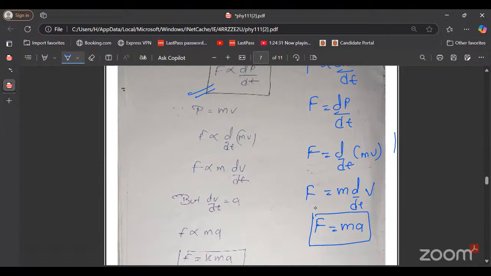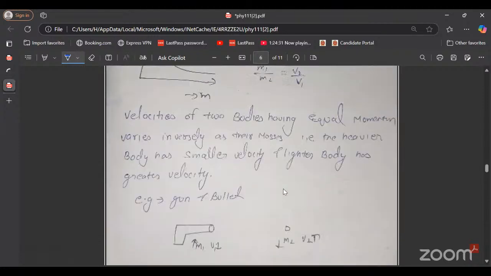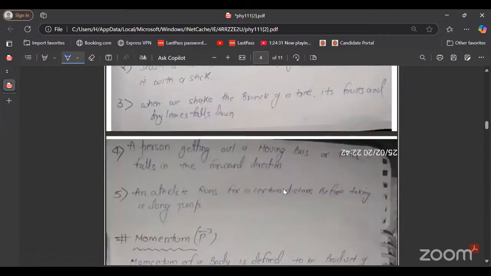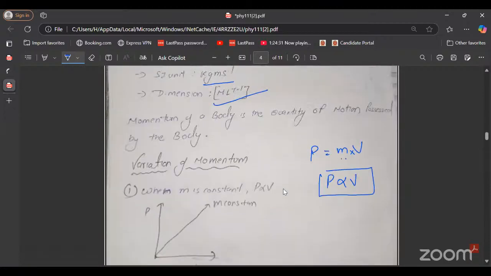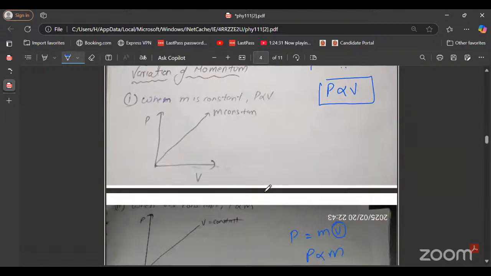Okay, and what is momentum? Momentum is the product of mass and velocity. And one more definition of momentum is that the momentum of a body is the quantity of motion possessed by the body.